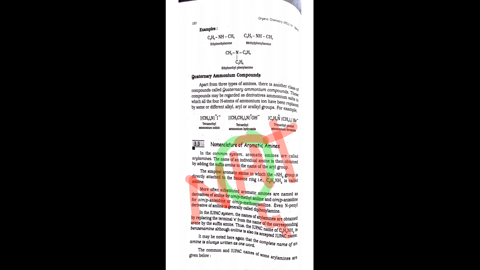That's why it is called quaternary. If you take ammonia, only three hydrogens occur. But if you take the ammonium ion, NH4 plus, all four H atoms have been replaced by the same or different alkyl, aryl, or aryl alkyl groups.